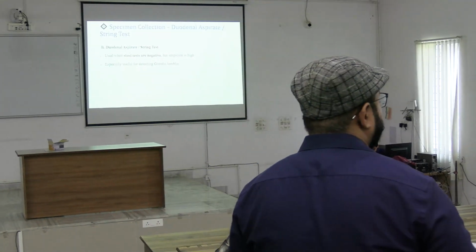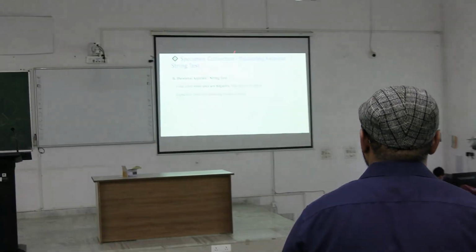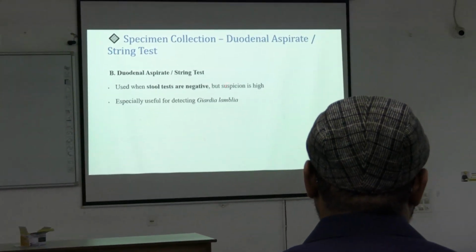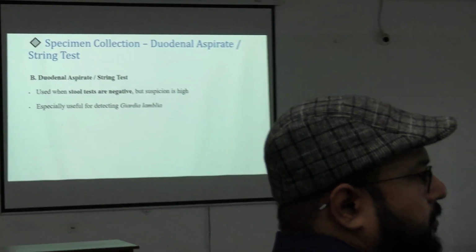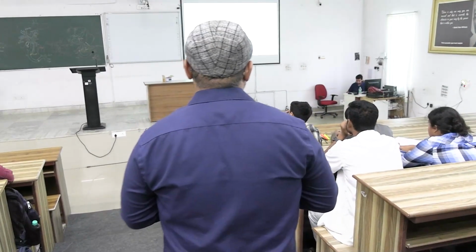Another technique we can use, besides the stool sample, is duodenal aspirates or the string test, used when stool tests are negative but suspicion is high. When we get a negative result on stool samples, then we offer the string test or duodenal sampling, which is especially useful for detecting Giardia lamblia.